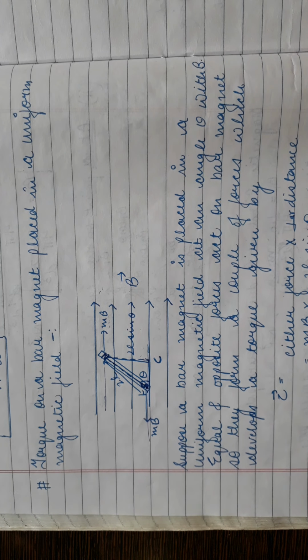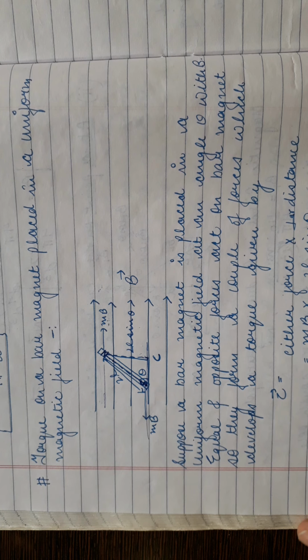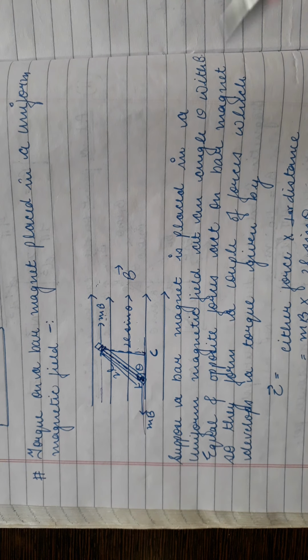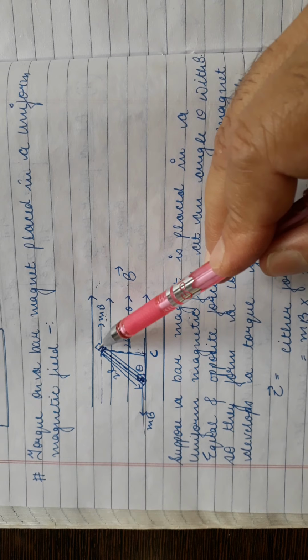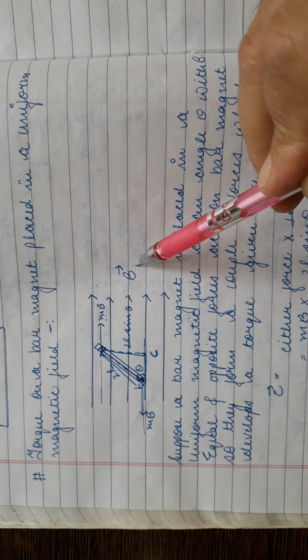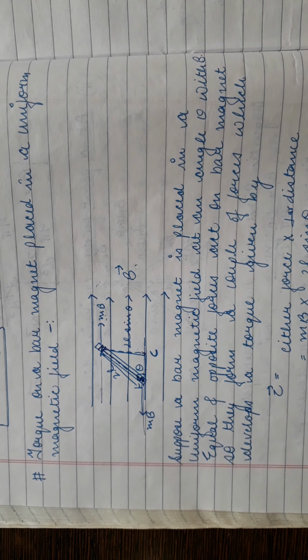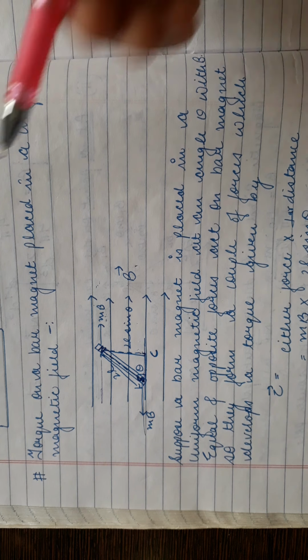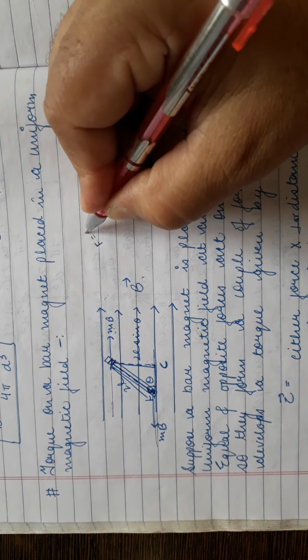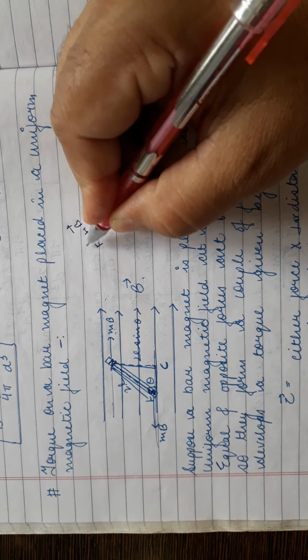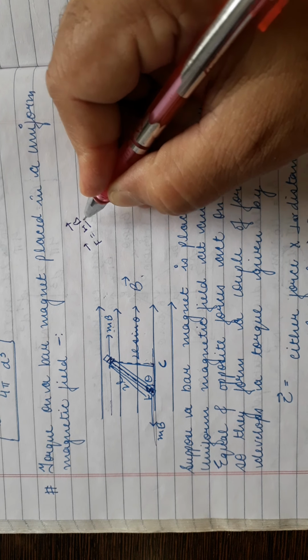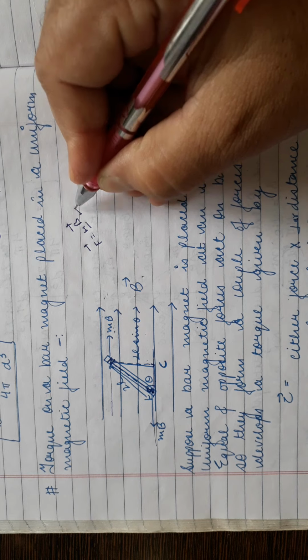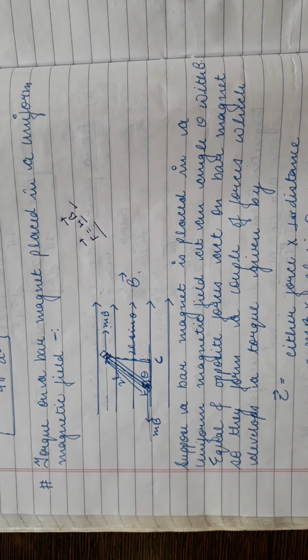Torque on a bar magnet placed in a uniform magnetic field. So students, we have assumed there is a bar magnet which is placed in a uniform magnetic field of strength B. So the field is explained in terms of force. Whenever there is a magnetic pole in a magnetic field, it will experience a force, and the force on the magnetic pole F is equal to mB. If there is a pole of pole strength m placed in a magnetic field of strength B, it will experience the force F equal to mB.